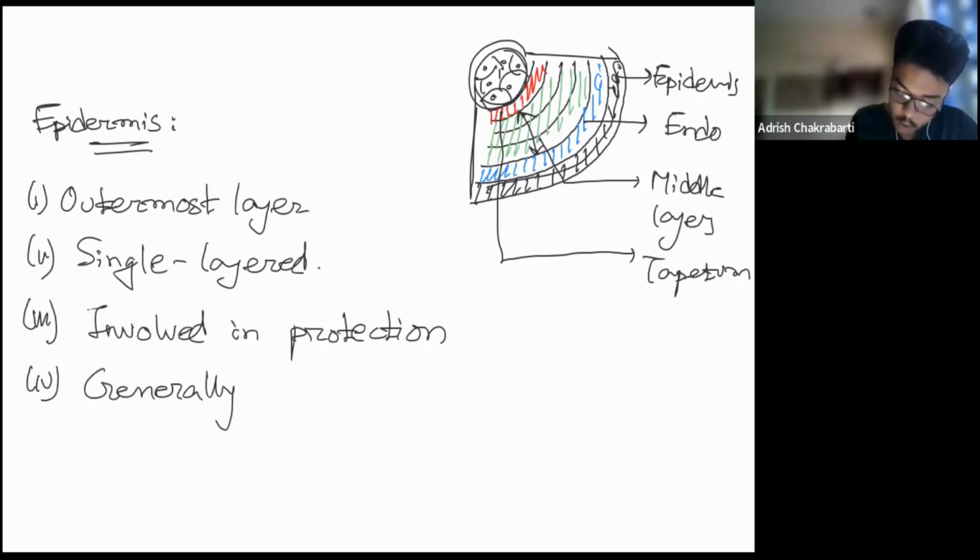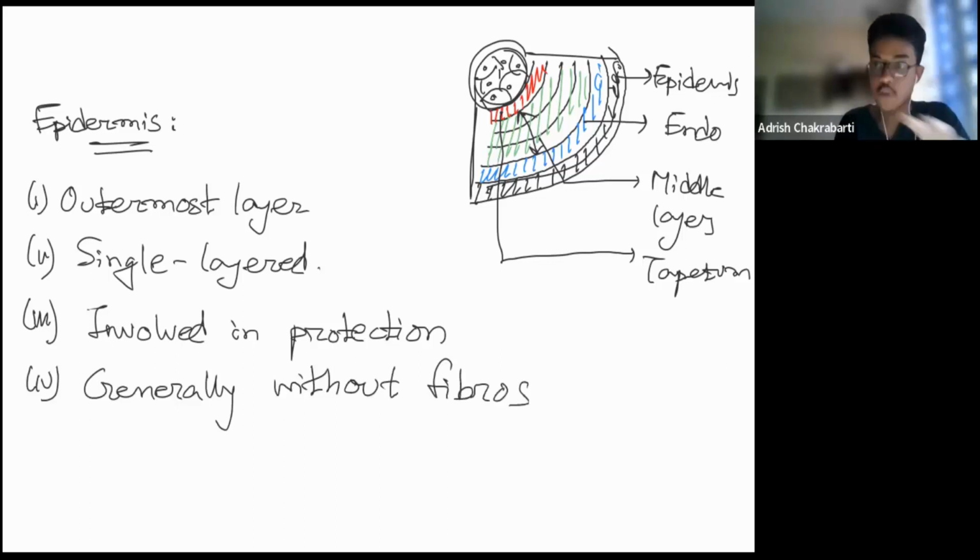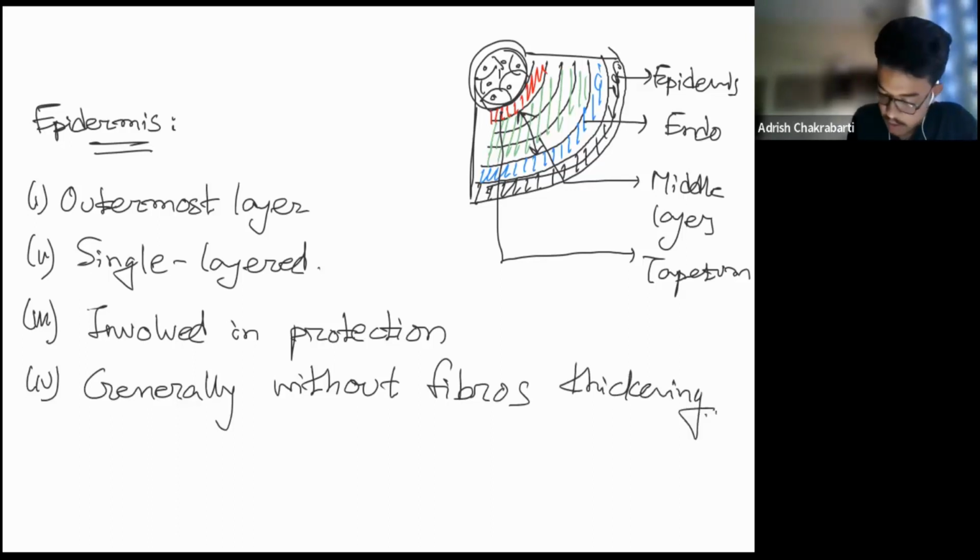It is generally without fibrous thickening. That means that fibrous tissue is not present in this. A single layer structure involved in protection, generally without fibers. Now again, generally, so there is an exception. We need to keep that in mind.